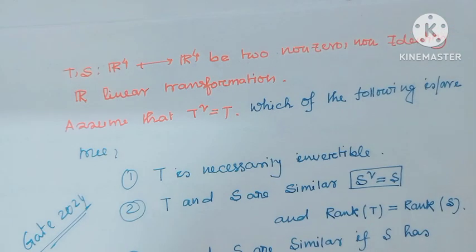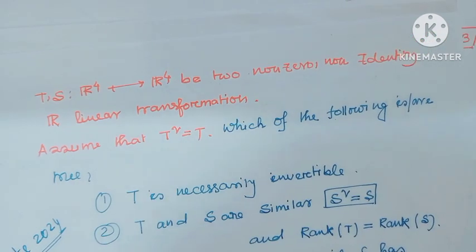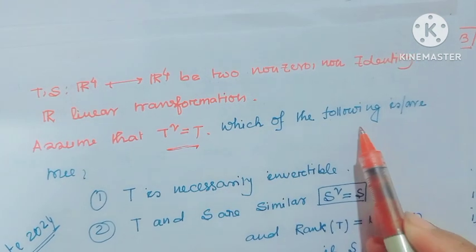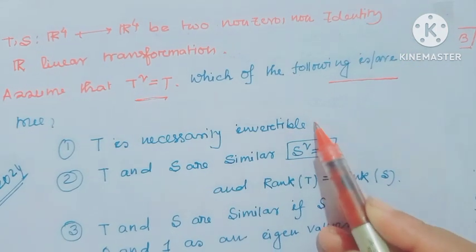The question is, T and S are operators from R4 to R4, two non-zero non-identity R linear transformations, and assume that T square equal to T. Then which of the following is and are true? Option 1, T is necessarily invertible.